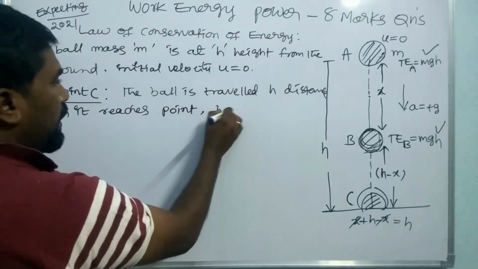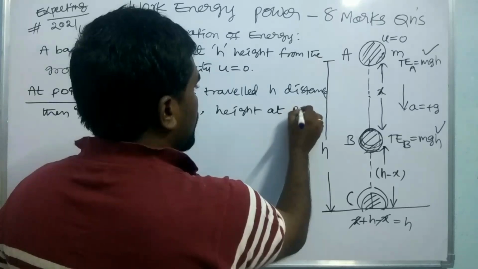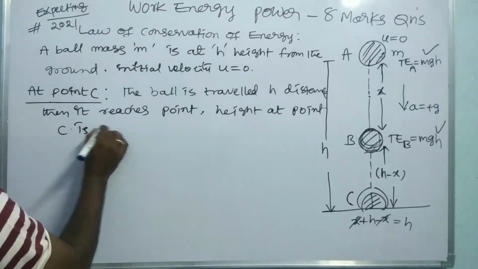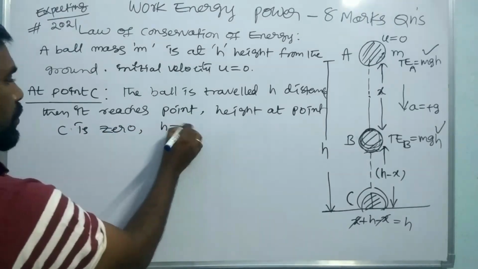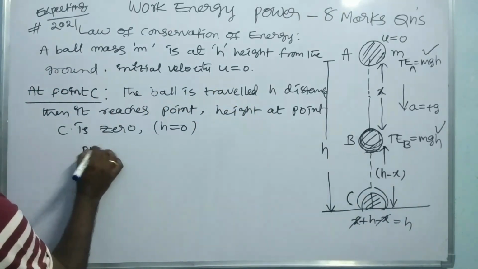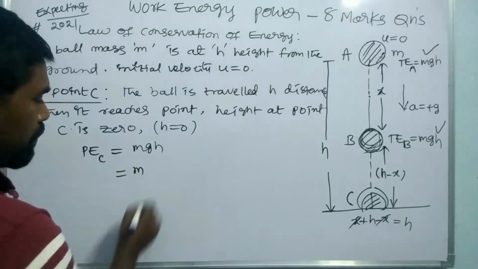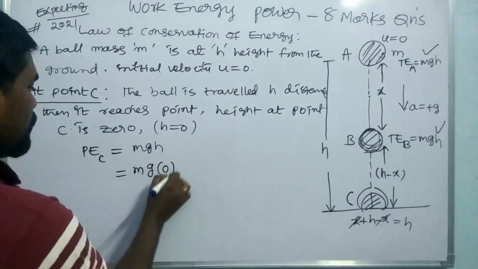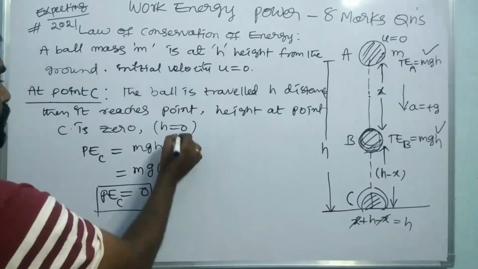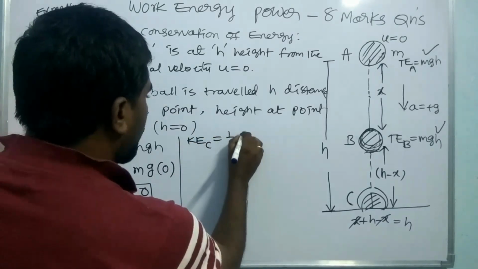So here the ball has traveled h distance, then it reaches point C. The height at point C is 0, because it is at the ground point. Hence potential energy at point C is mgh, this is the basic equation, with mass of the ball m, acceleration due to gravity g, and h equal to 0. Hence P at C is equal to 0. That is the potential energy of the ball. And now the kinetic energy of the ball, Ke at C, is equal to half mv square.